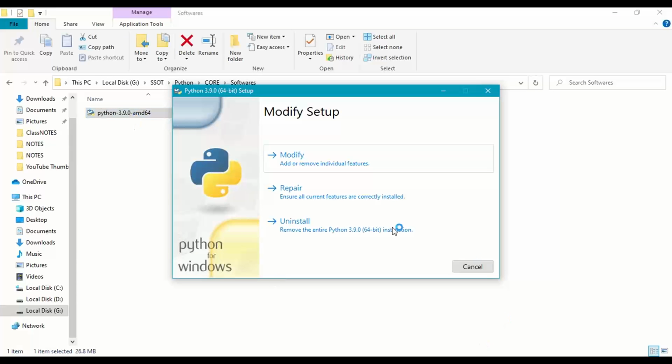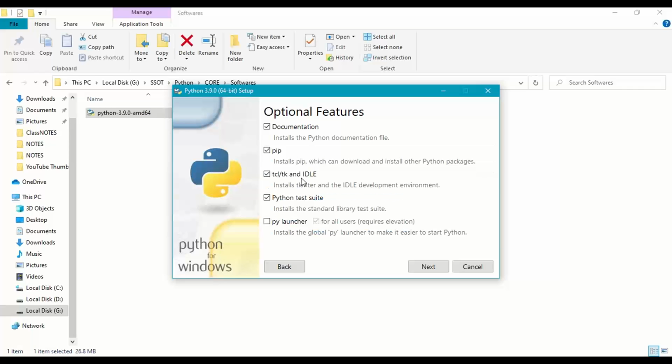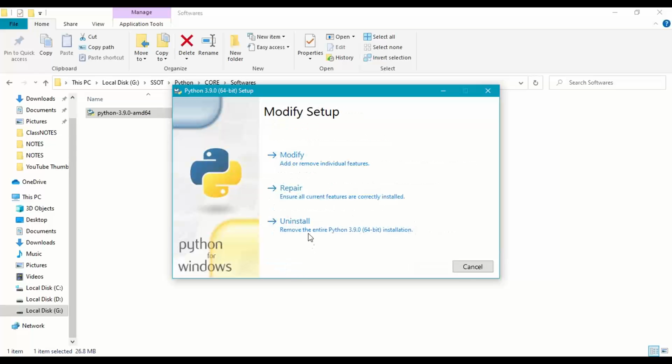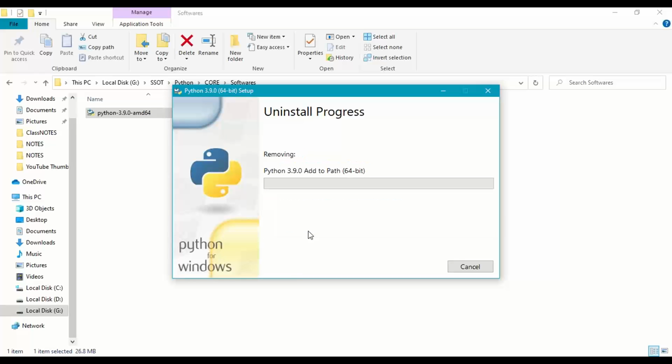Here it is asking us for installation. First I will uninstall this, and then reinstall it again. So let me go for the uninstallation process.